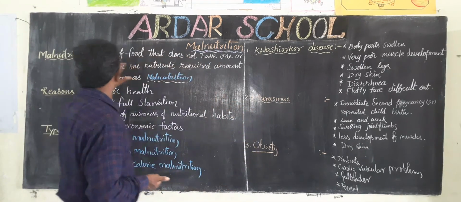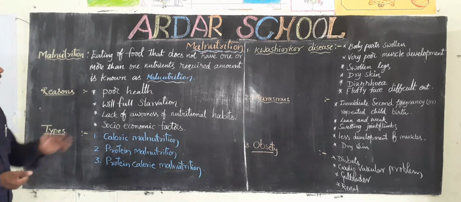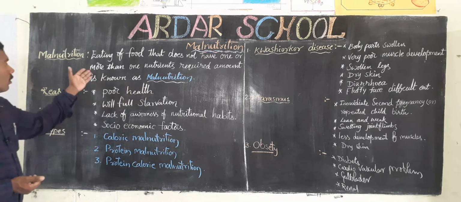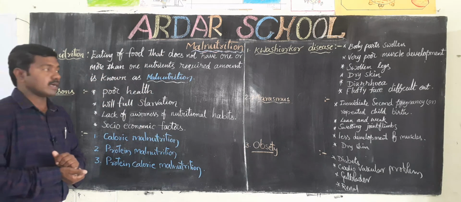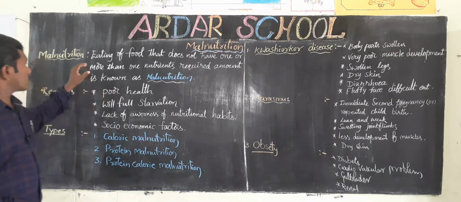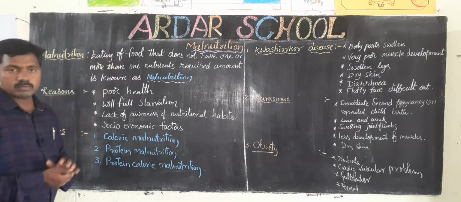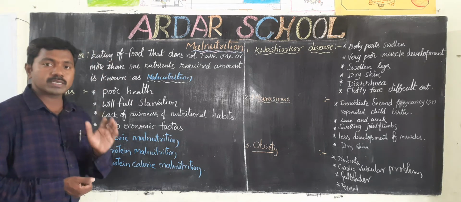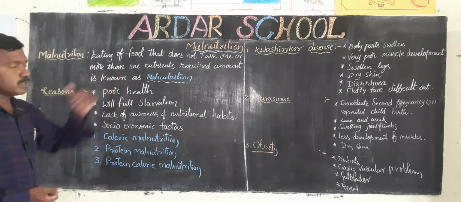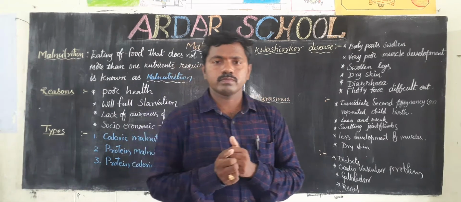Observe the definition: eating food that does not have one or more nutrients in the required amount is known as malnutrition. Once again, children, what is malnutrition? Eating food that does not contain one or more nutrients in the required amount is known as malnutrition.